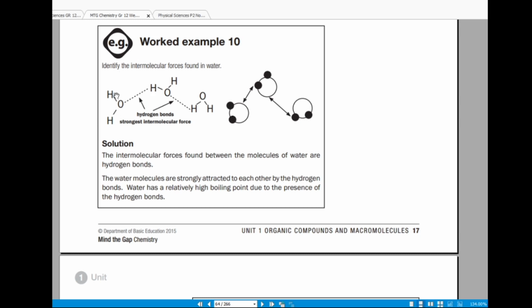A hydrogen bond will be present between water molecules because the hydroxide group, the OH group, is present. In a hydrogen bond, the attraction will be between the O and the H, because oxygen is slightly more negative than hydrogen. This one is more positive, this one is more negative, so the attraction will be between those two.